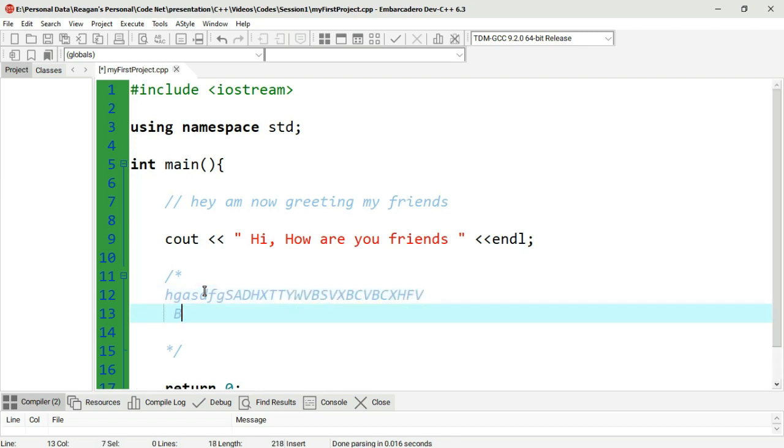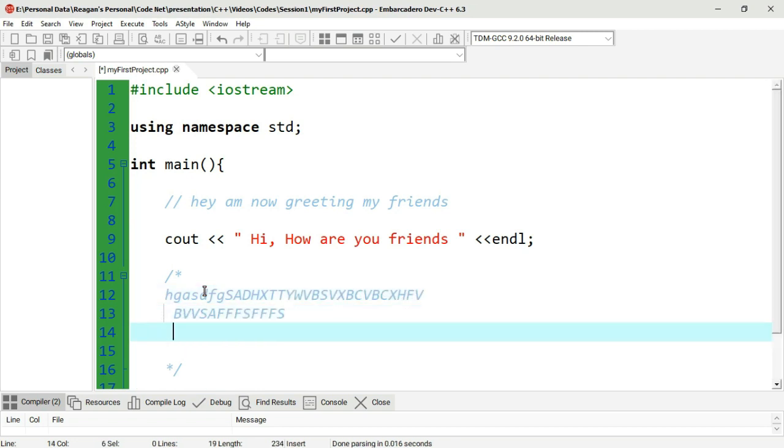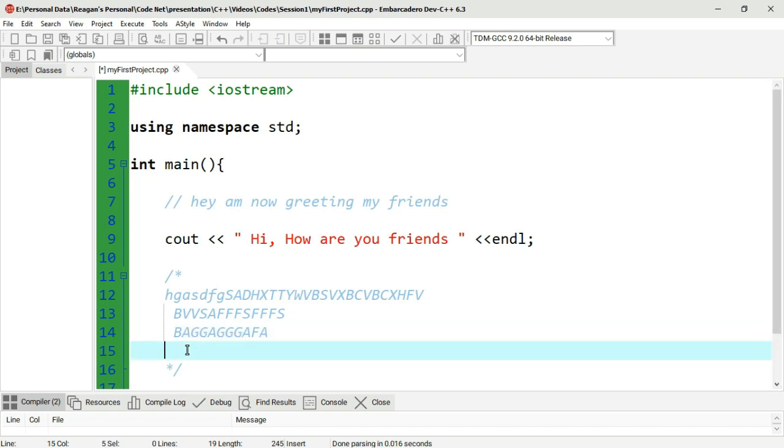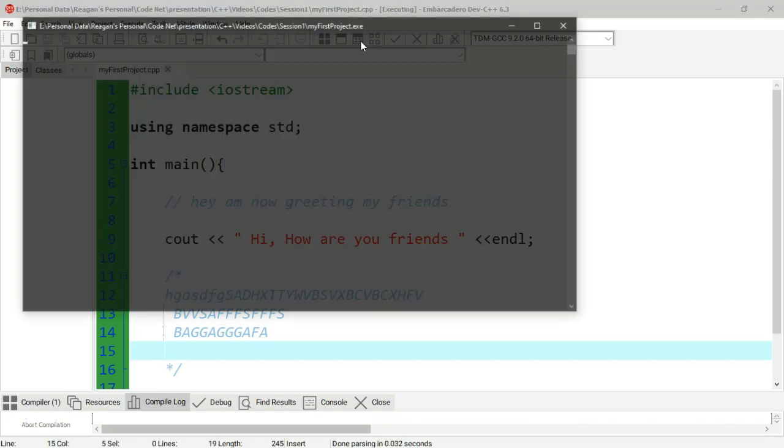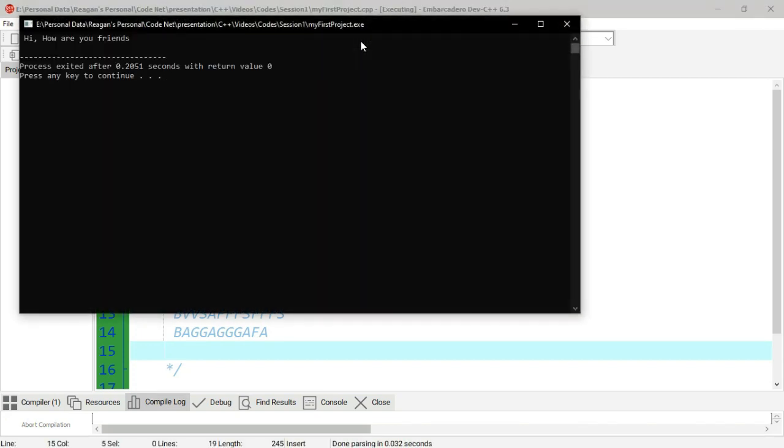For example, we can write something else, and these won't be read as errors like we had when we were trying to implement something. No, this is a comment. So when we compile and run, we won't see those words, because they are meant for the source code to explain the source code.